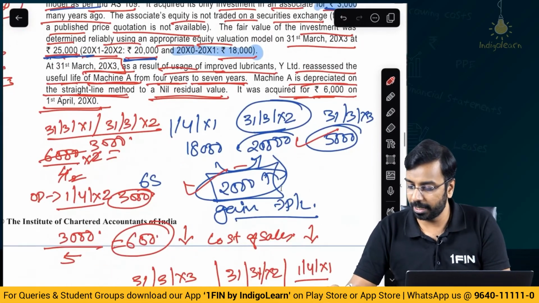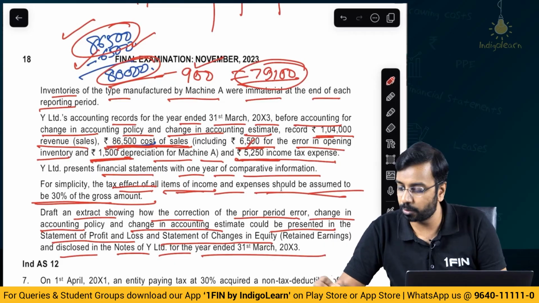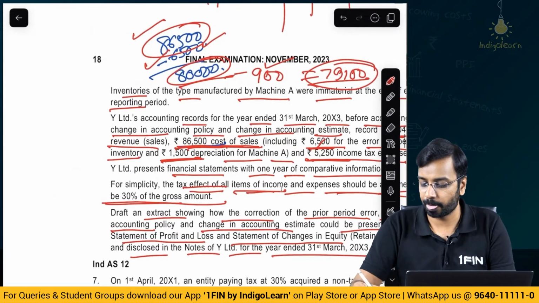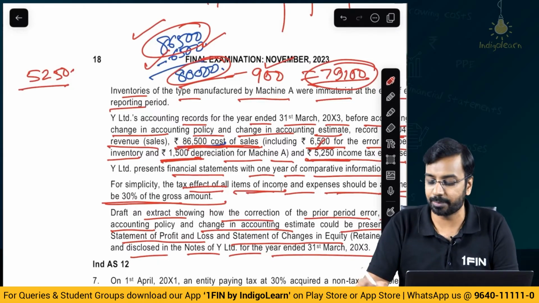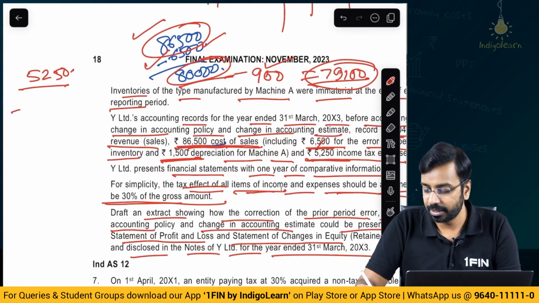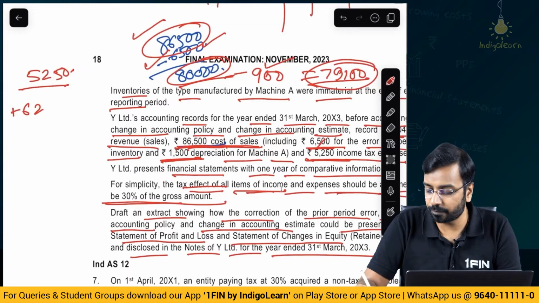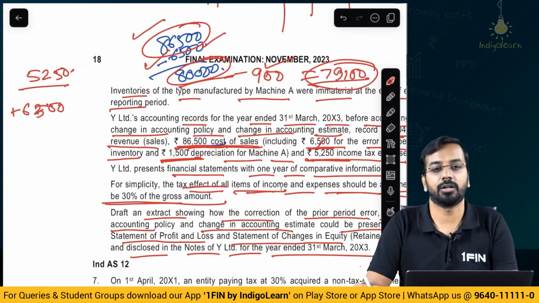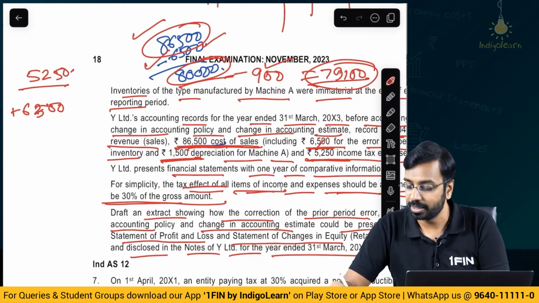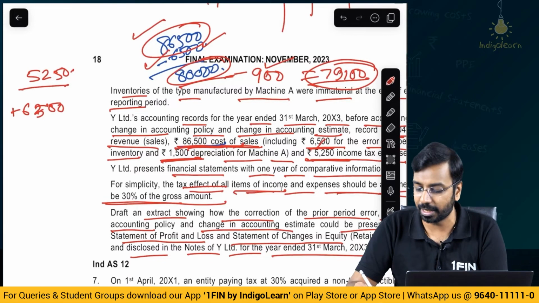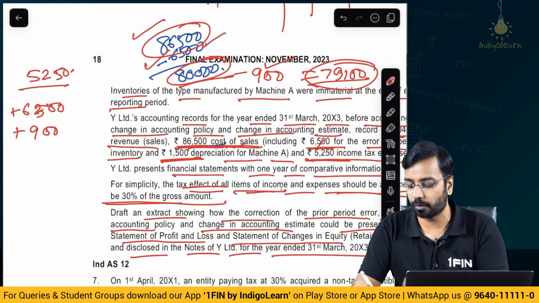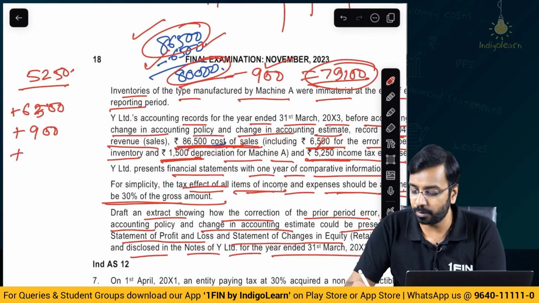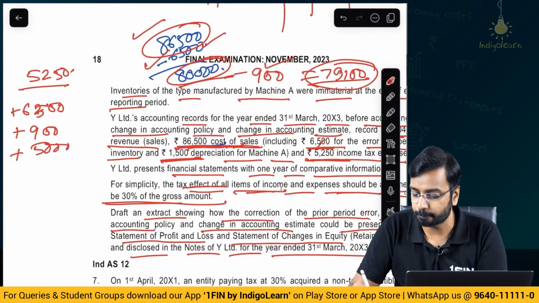Now, for the current period, 5250 is the income tax expense. Now, what are the changes that have happened? 6,500 increase in profit because of correction of error, because we had incorrectly taken 6,500 in the current period. Then 900 depreciation impact, an increase in profit. Then fair valuation changes 5,000.